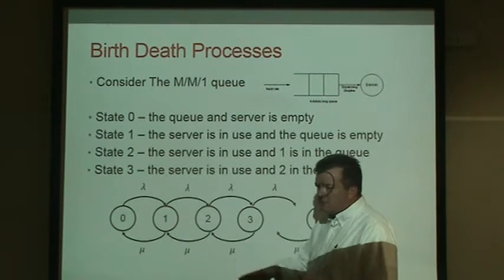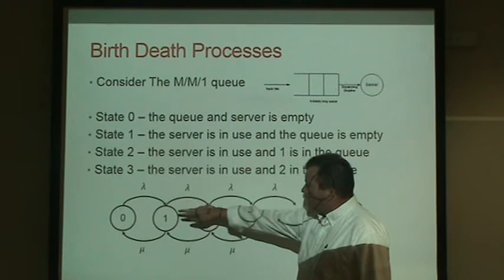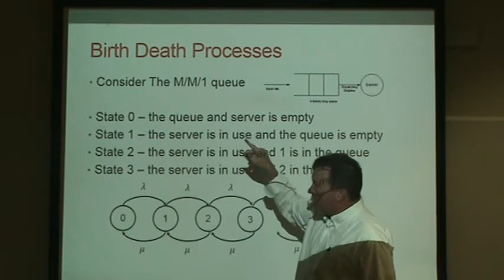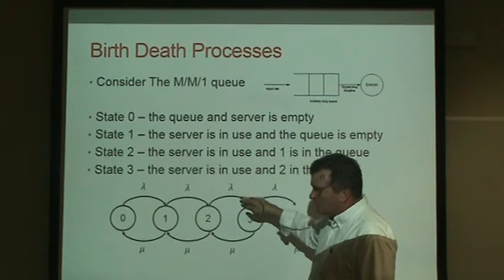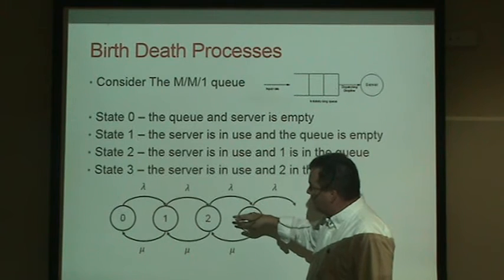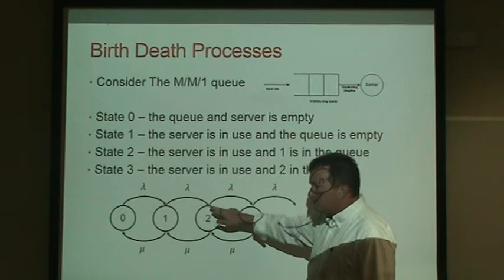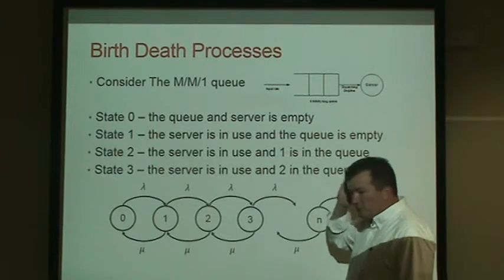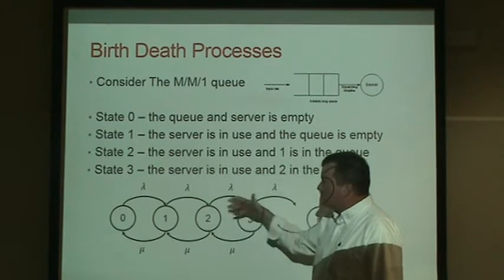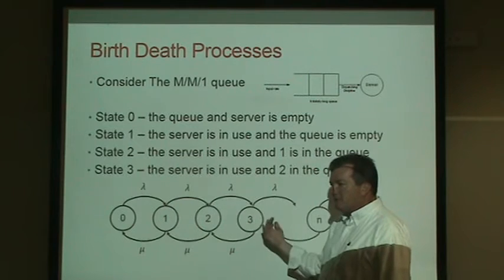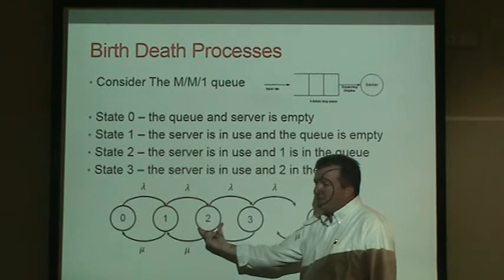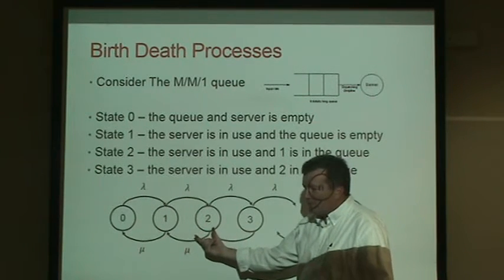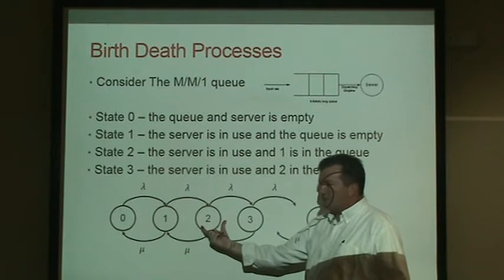Let's say that's 10% of the time. Well, then of all the customers who arrive, because it's an M/M/1 queue, 10% of the time we go from 2 to 3. If 100% of the time we go from some state to the next highest one, and we happen to be sitting in state 2, let's say 10% of the time, then 10% of those arrivals will take us from 2 to 3.